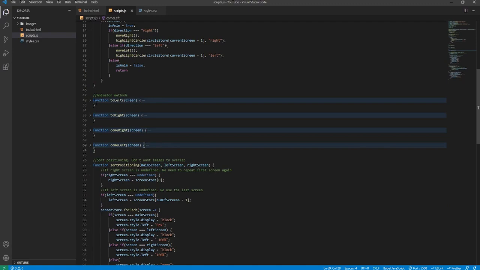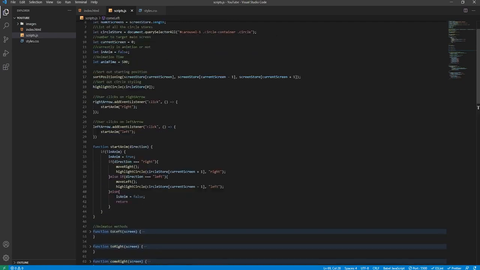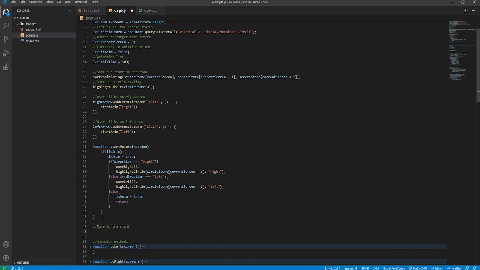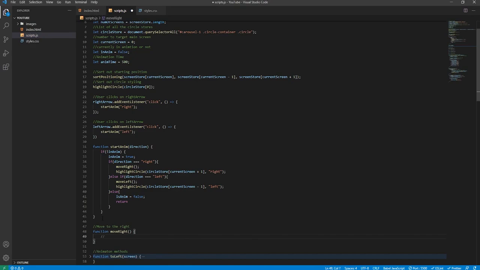Now finally we can get on to doing the moveRight and moveLeft functions. Above this we'll create new lines and a new comment first, saying move to the right, and then function moveRight. Open it up, create a new comment: move towards next screen as usual.